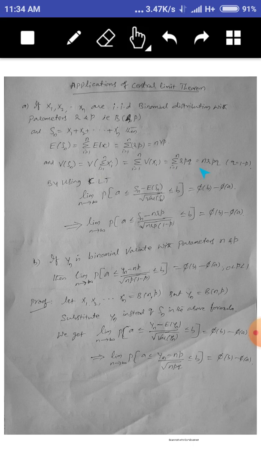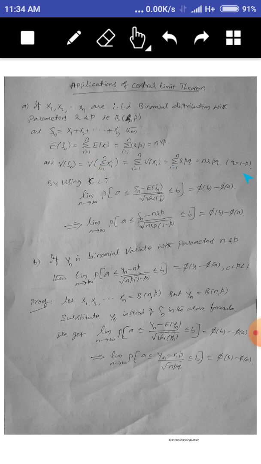Similarly, find the variance of Sn. Variance of Sn equals variance of the summation of xi, or the summation of variance of xi. You know that in binomial distribution, the variance is rpq. Instead of npq, here we take rpq.